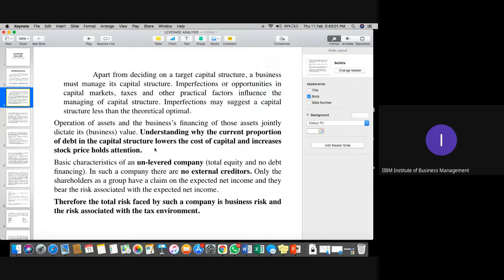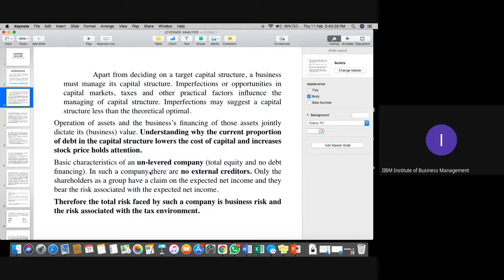You can see the second paragraph, understanding why the correct proportion of debt in the capital structure lowers the cost of capital and increases the stock price. So always remember, higher debt and low equity means the company has more burden in terms of interest payment, and when we have higher equity and less debt, the company does not have more debt burden.